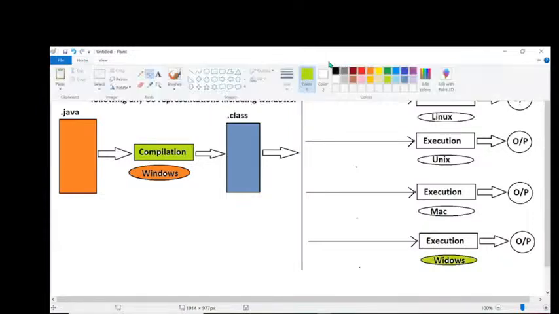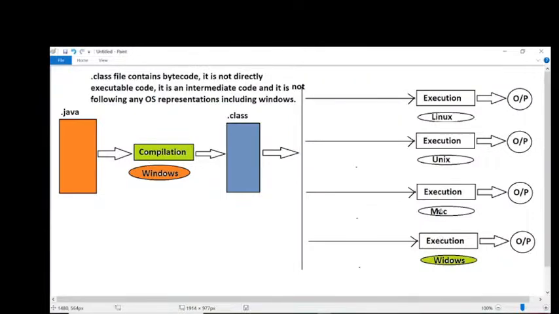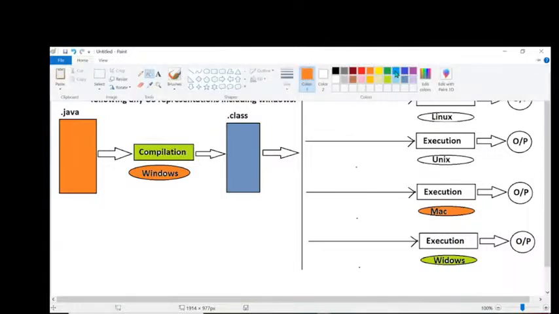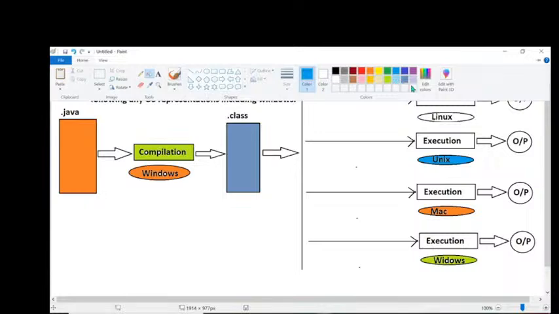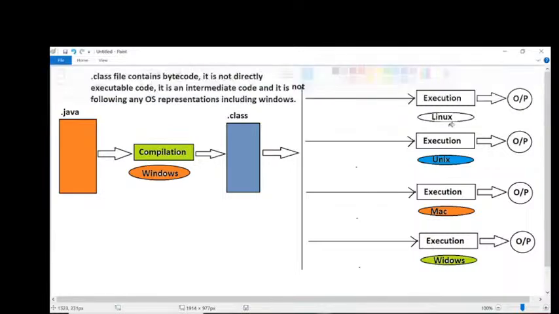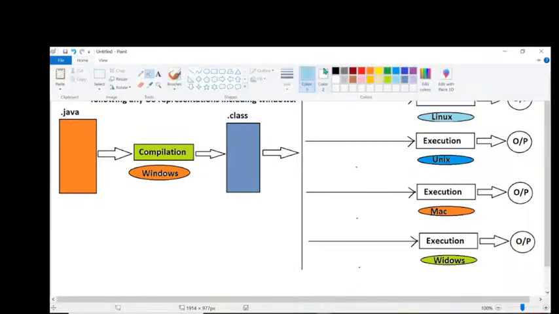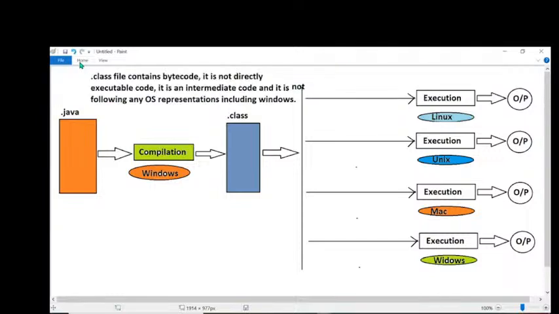This is one operating system. Now here we are going to use another operating system, Mac. Similarly, we are going to use the Unix operating system. Similarly, we want to go for the Linux operating system. That's it. These are the various different operating systems we are using. All right. Now observe carefully. One simple point, after completion of this. Listen carefully.